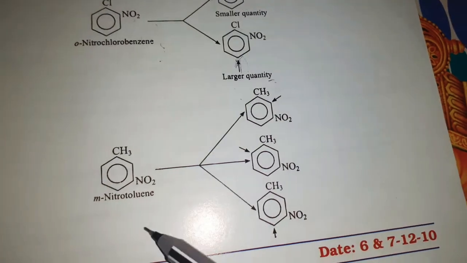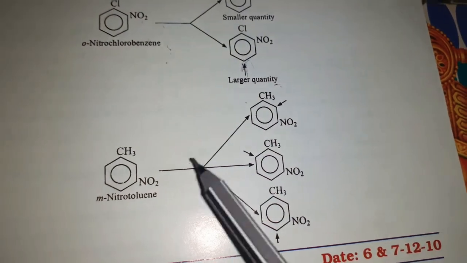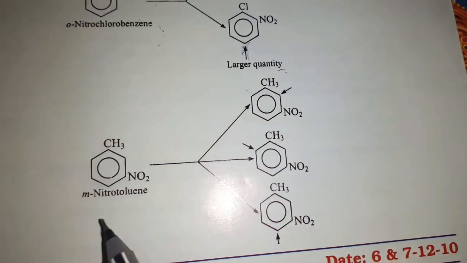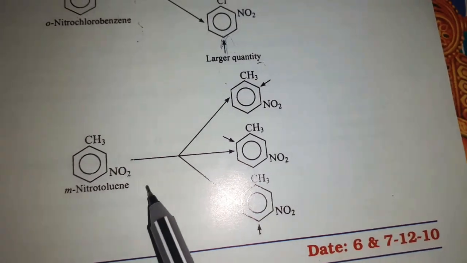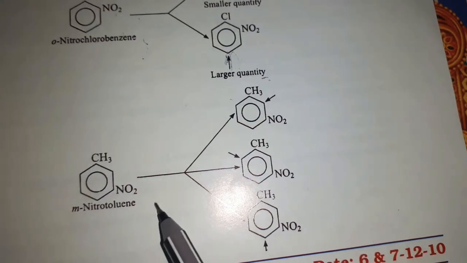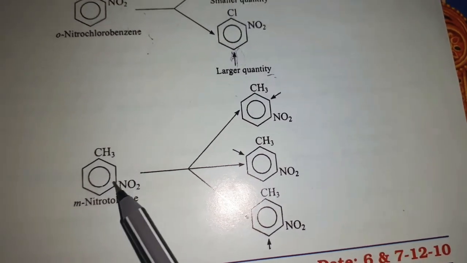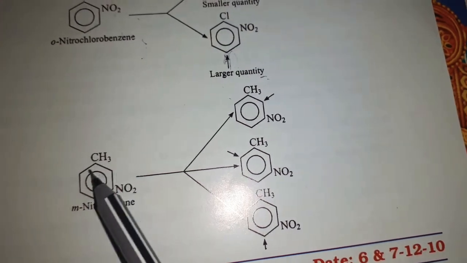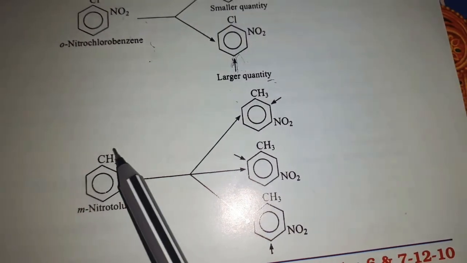Next, have a quick look at this, the last example for today's class, friends. This is meta-nitrotoluene. We know this alkyl group is ortho-para directing, and this NO2 is meta directing. Compared to meta, we should give priority to the ortho-para directing group.